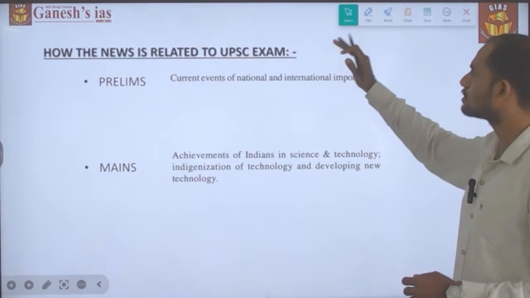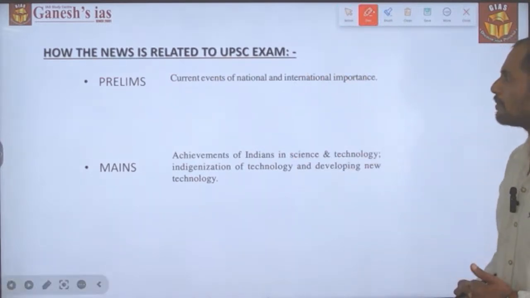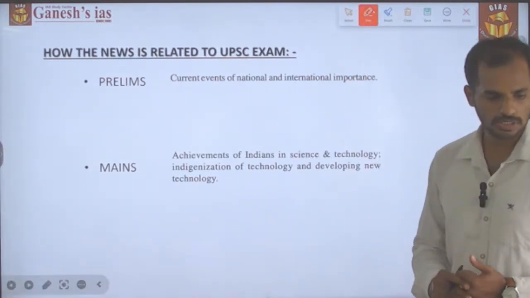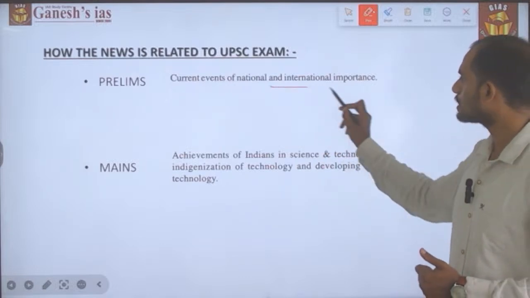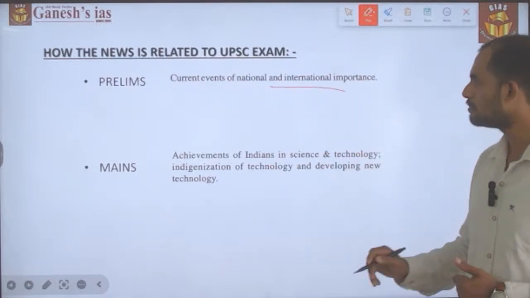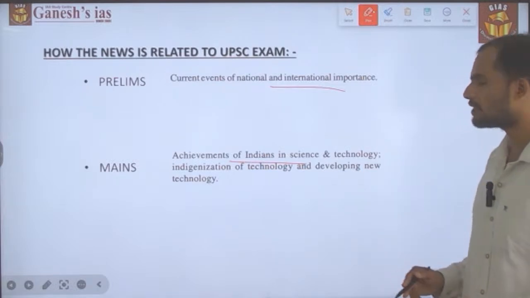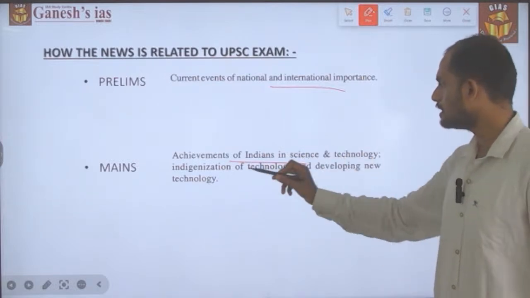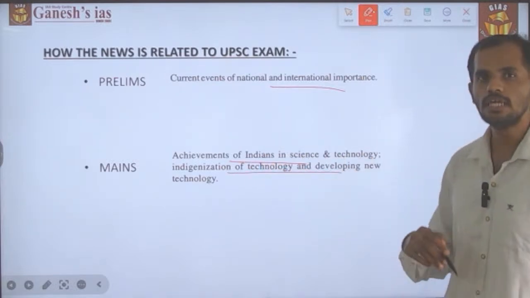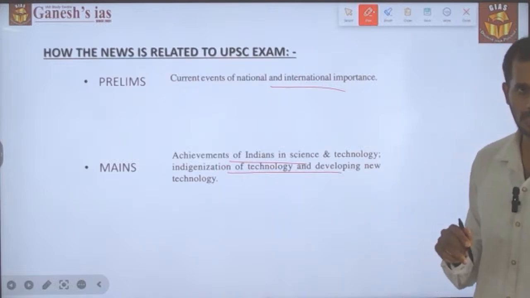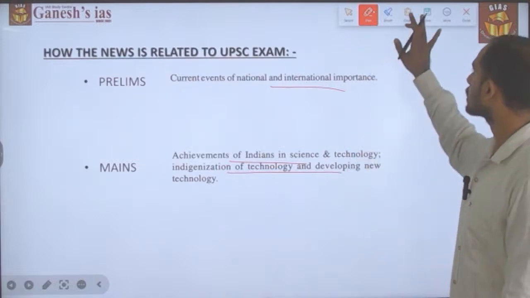Okay, let's look into how the news is related to the examination. Under prelims, the news is related to current events of national and international importance. Similarly, under mains, it is related to achievements of India in science and technology, indigenization of technology and developing new technology, which comes under GS paper 3, science and technology.